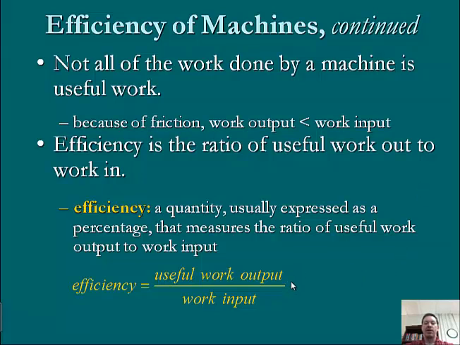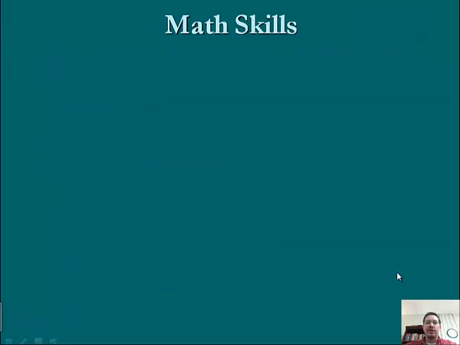We might also say times 100 if we wanted it to be a percent. I'll just throw that on here really quick. And we can multiply by 100 because the work output is going to be smaller than work input, so we'll end up with a decimal. And times 100 will give us a percentage.